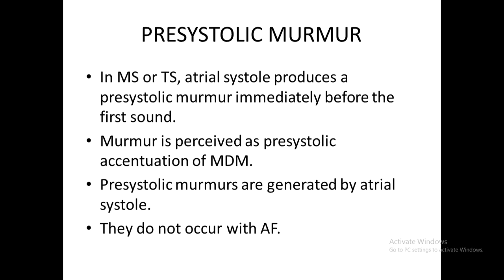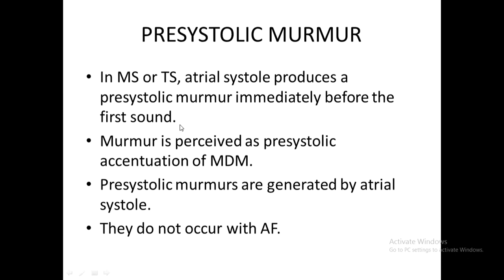Rapid filling causes the third heart sound. Atrial contraction causes the fourth. Here, even if the atrium contracts, it is not able to produce a fourth heart sound. Instead, it produces an accentuation of the murmur. The murmur becomes louder, a pre-systolic accentuation. So in MS and TS, atrial systole produces a pre-systolic murmur immediately before the first heart sound. Pre-systolic accentuation is the feature, because you have seen many mid-diastolic murmurs in many conditions.